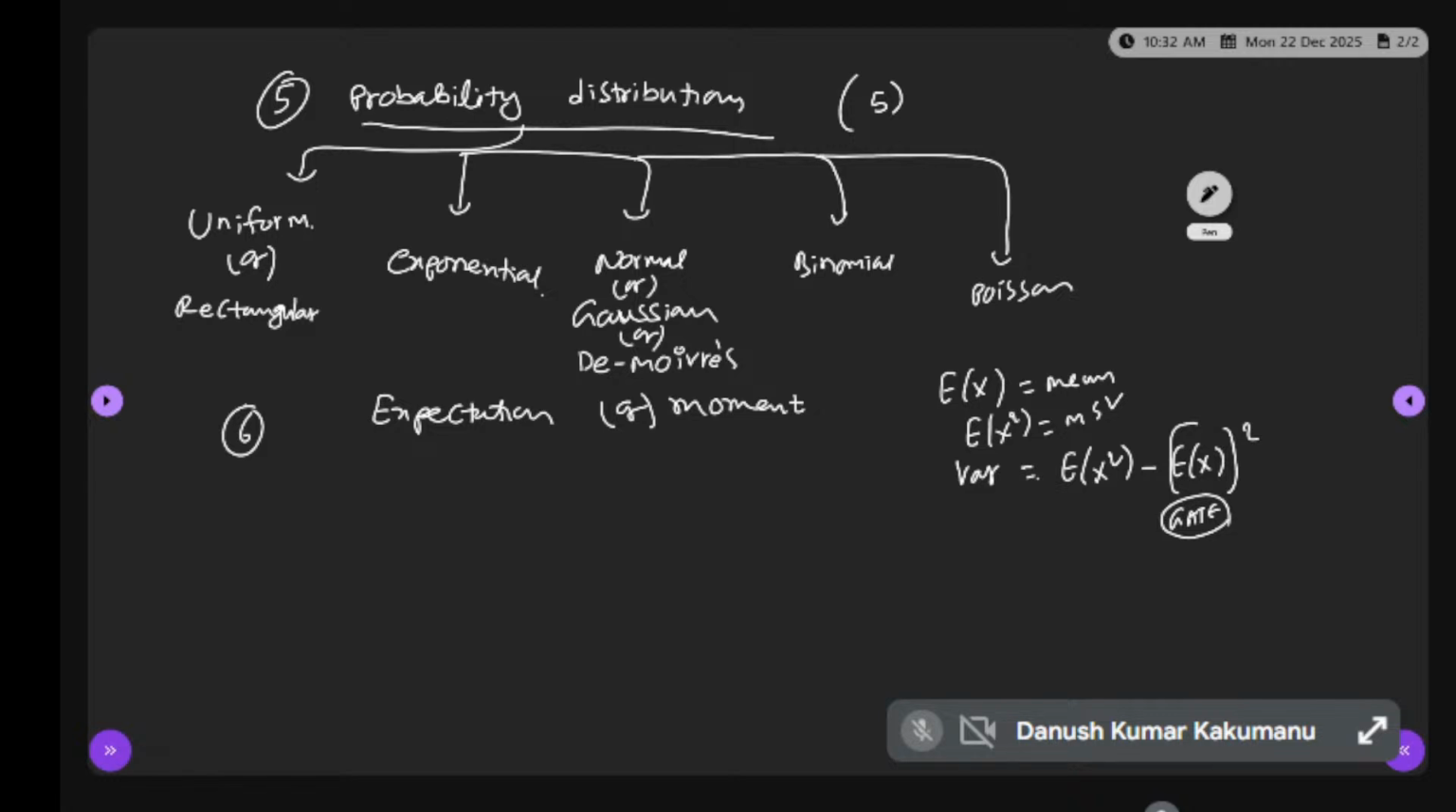Seventh one is statistics. This is the overall syllabus. We are going to discuss it today and tomorrow. Is it clear to all of you? The syllabus is clear. All of you study every topic.